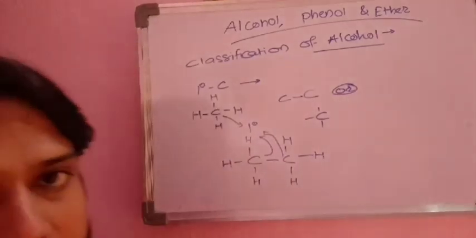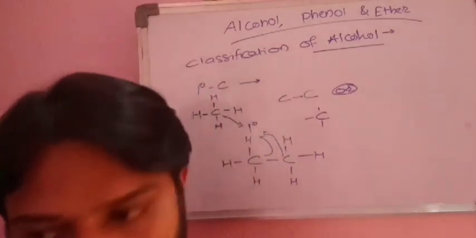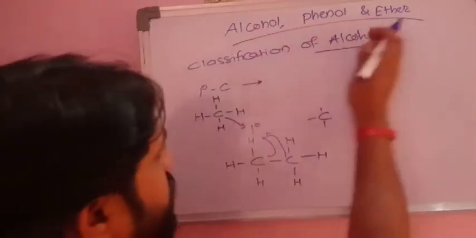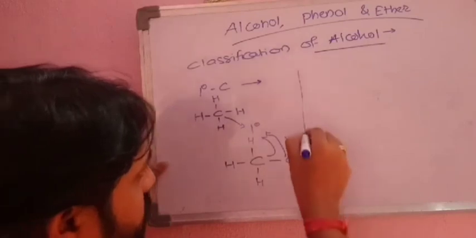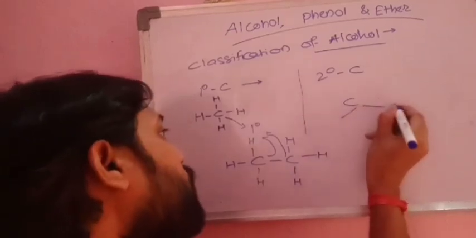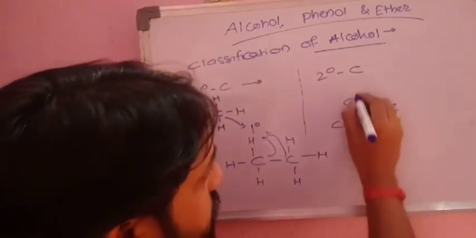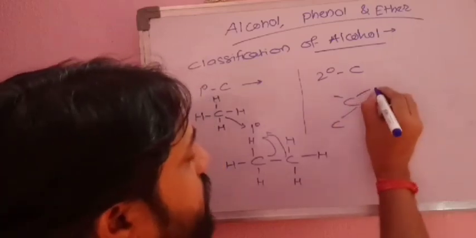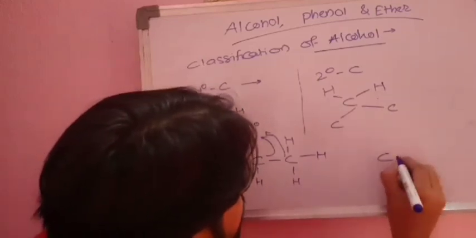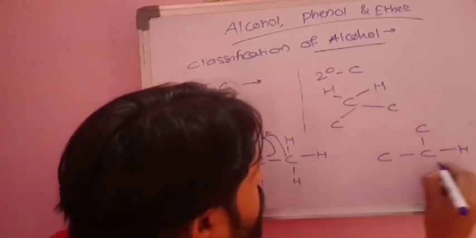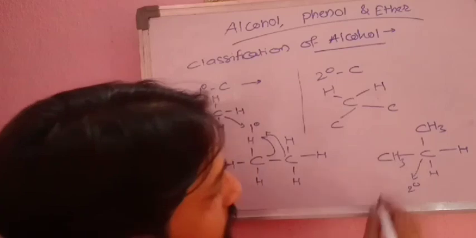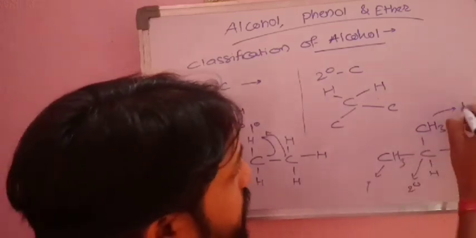So any carbon which is either single or which is attached to only one other carbon atom is called a primary carbon atom. Like that, secondary carbon is there. So what can you predict, what is secondary carbon? Secondary carbon is that carbon which is attached to two other carbon atoms. What is the valency of carbon? 4. Therefore 2 hydrogens must be there. For example, carbon-carbon-carbon with hydrogens, here CH3, here CH3. In this case, this is secondary carbon, this is primary, and this is also primary carbon.